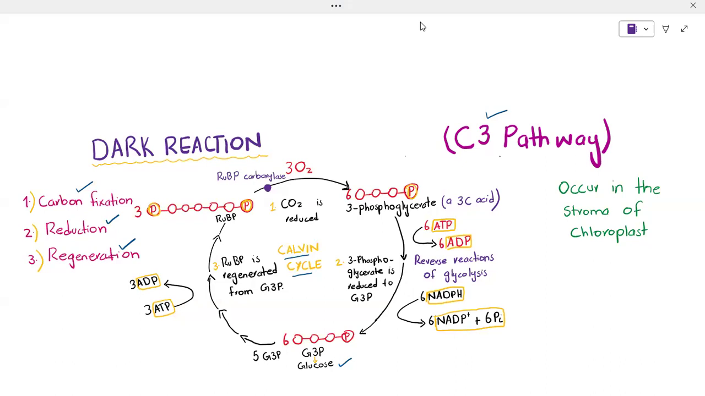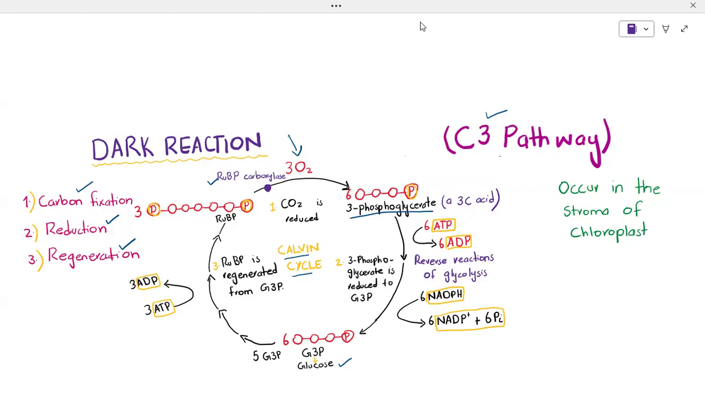During phase one, which is carbon fixation, CO2 is captured from the atmosphere, and the Rubisco enzyme helps to attach the CO2 to ribulose bisphosphate and form 3-PGA, 3-phosphoglycerate. This is 3-PGA, a 3 carbon product. So this is the carbon fixation phase.